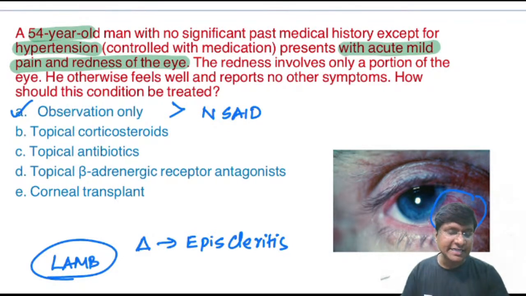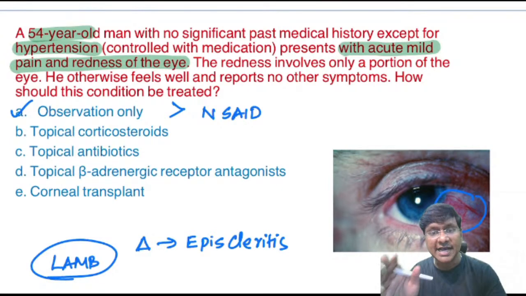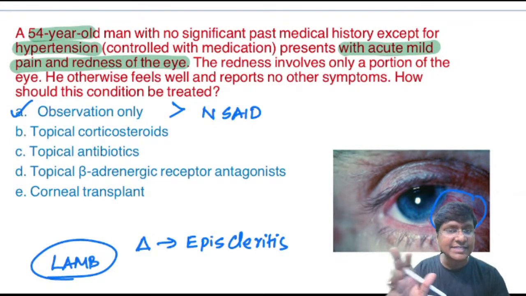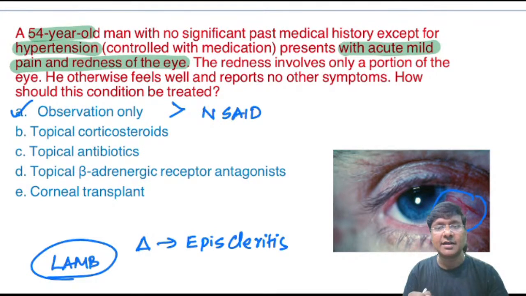See, unlike episcleritis, scleritis is very painful, destructive, and more often associated with underlying systemic disease, particularly rheumatoid arthritis, Wegener's granulomatosis, tuberculosis, syphilis, and herpes zoster. So in episcleritis you don't have any underlying systemic disease, but in scleritis you do.